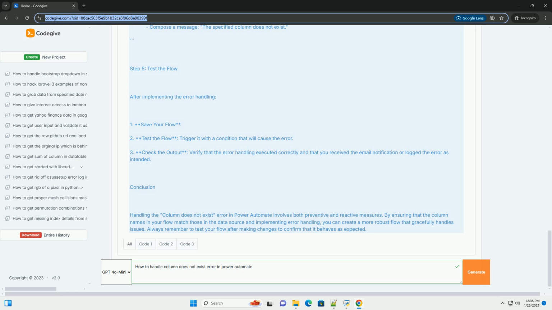Handling the column does not exist error in Power Automate involves both preventive and reactive measures. By ensuring that the column names in your flow match those in the data source and implementing error handling, you can create a more robust flow that gracefully handles issues. Always remember to test your flow after making changes to confirm that it behaves as expected.